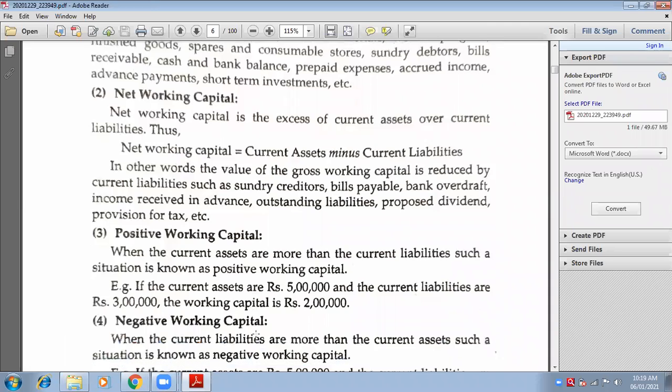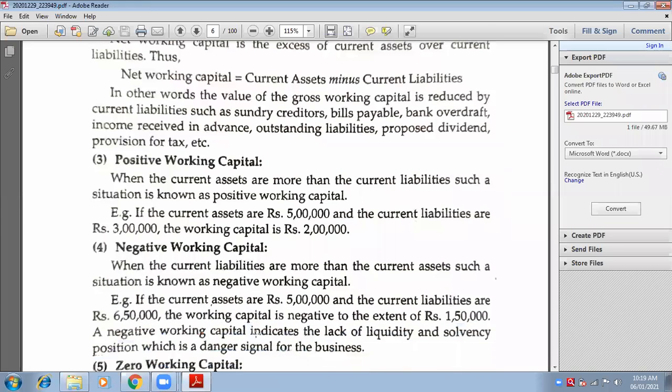Positive working capital. Now, what do you mean by positive working capital? When current assets are more than current liabilities, your answer will be positive, and that positive answer will be known as positive working capital. Suppose, take an example, if current assets are 5 lakhs and current liabilities are 2 lakhs. So 5 lakhs minus 2 lakhs. Is my answer positive 2 lakhs or negative 2 lakhs? Positive 2 lakhs. Very good. So that is known as positive working capital.